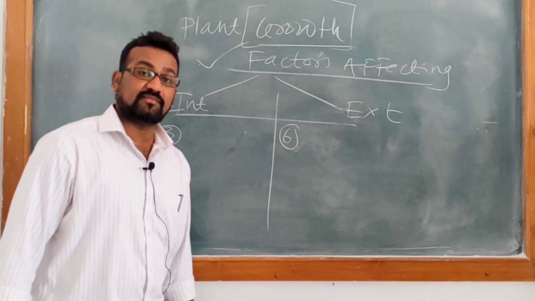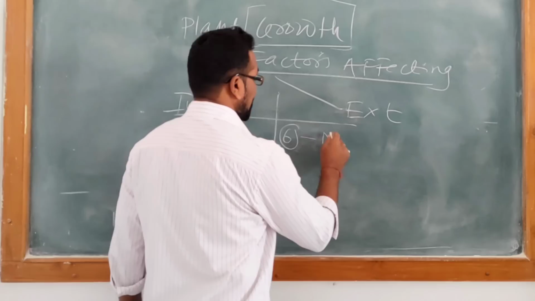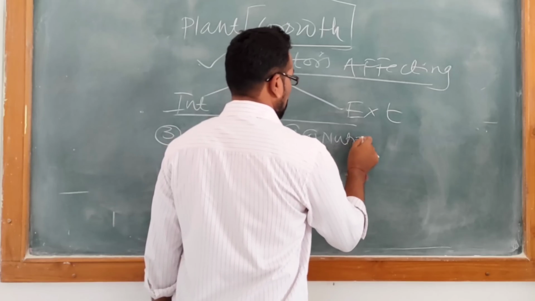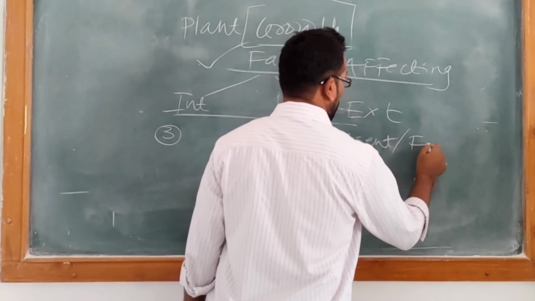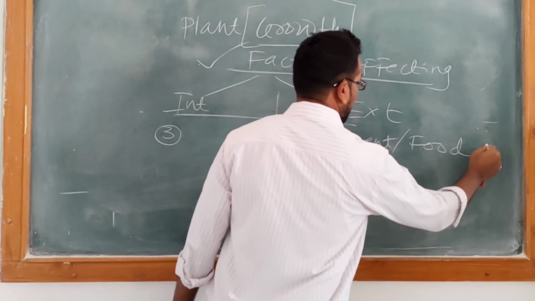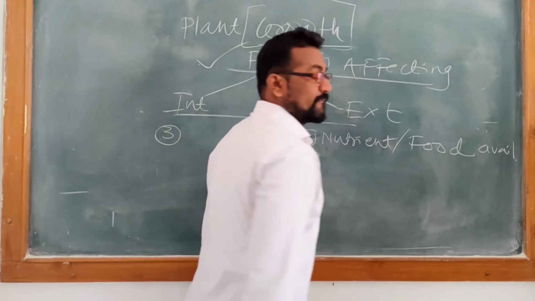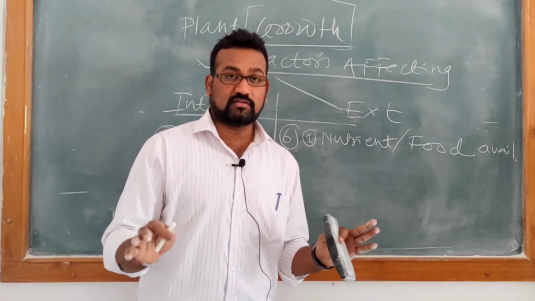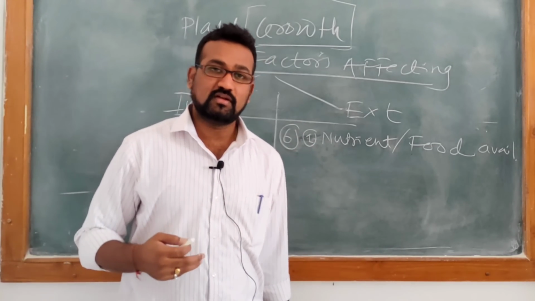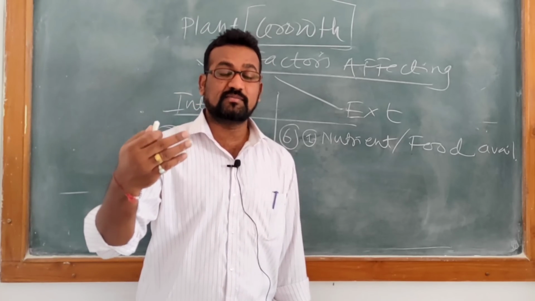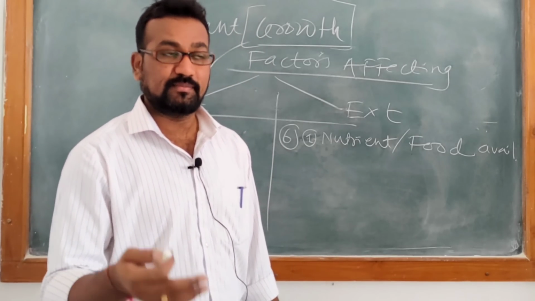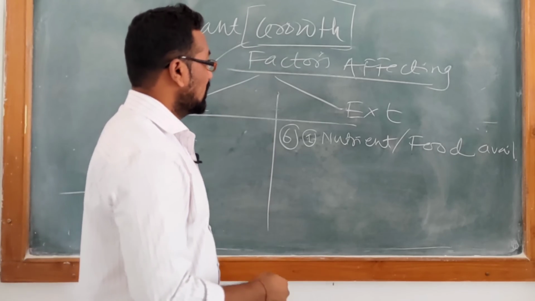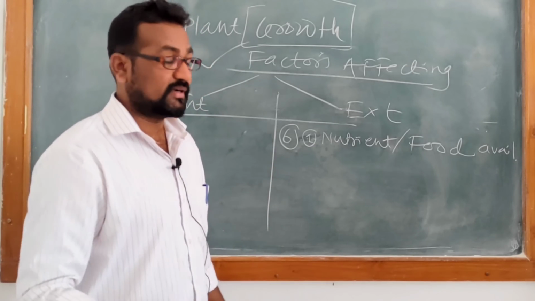So which are these external factors? Most importantly, the first point is nutrient availability, or you can say food availability. If there is nutrient available, then only will the cell decide to undergo division or not. If there is no food available, food means what? Food means different types of ions, different types of minerals, carbohydrate. If these nutrients or food are present, then only will the cell undergo division and you will find growth has taken place.